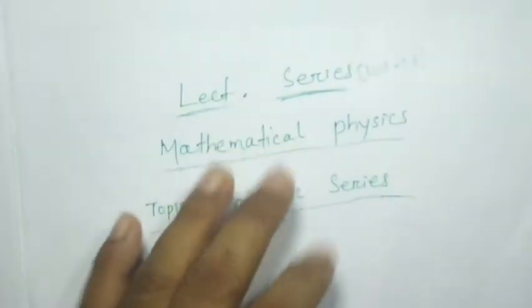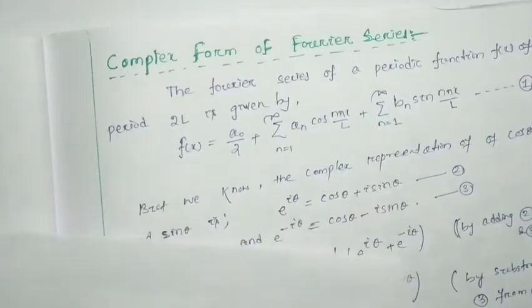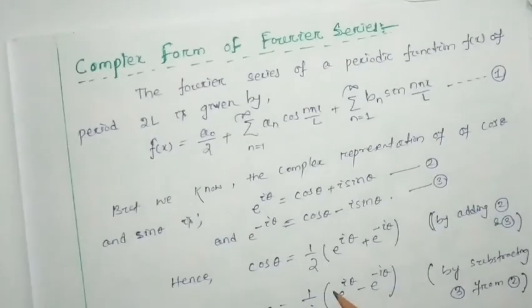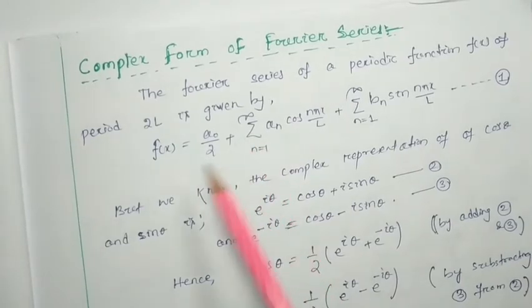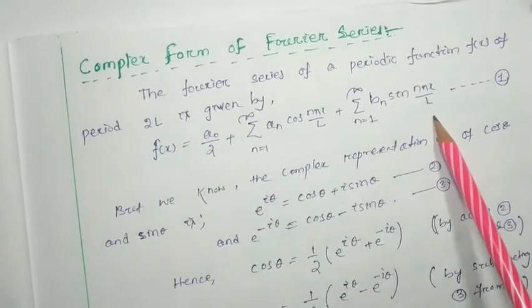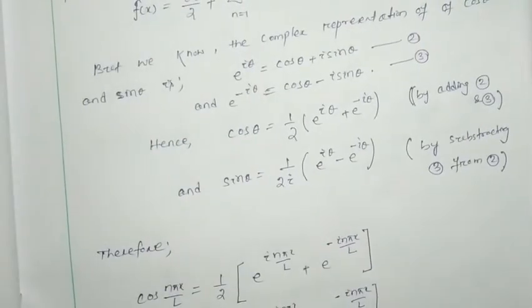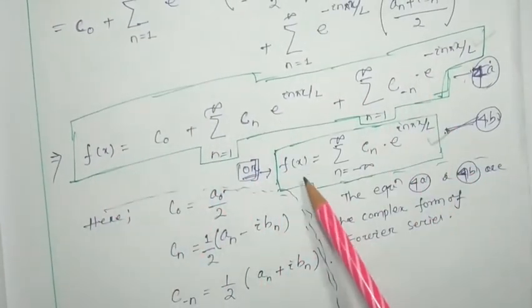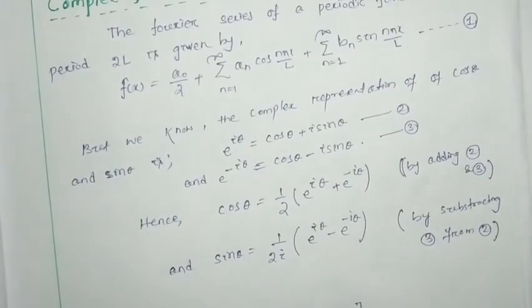So in today's lecture we are going to discuss the complex form of Fourier series. This is a new topic that we are going to discuss. In general, the Fourier series having the period 2L can be written in this form that we know, and its complex form will be like this, or will be like this. How it is so, we are going to discuss in detail. So let's start.